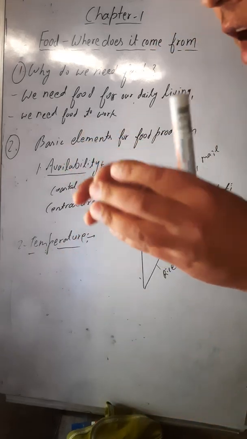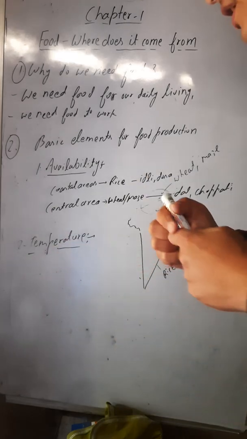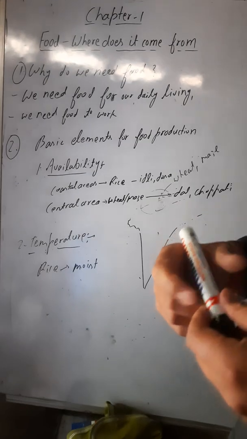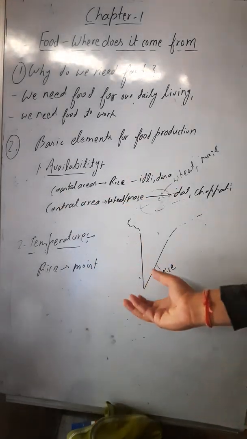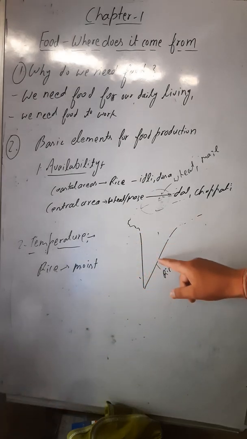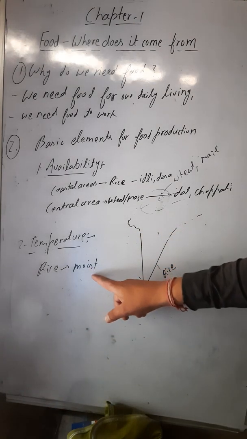You need a moist environment. For the production of rice, you need a moist type of environment. This is the environment you are going to get in the coastal areas, humid like this.